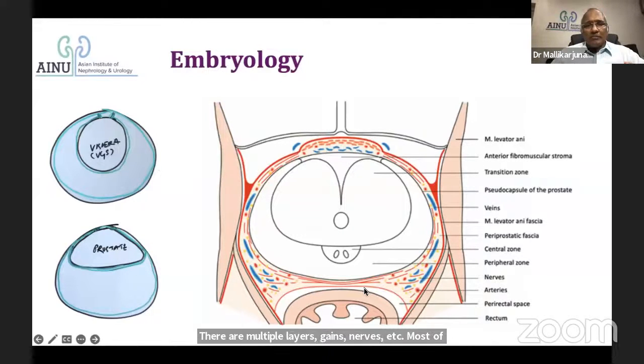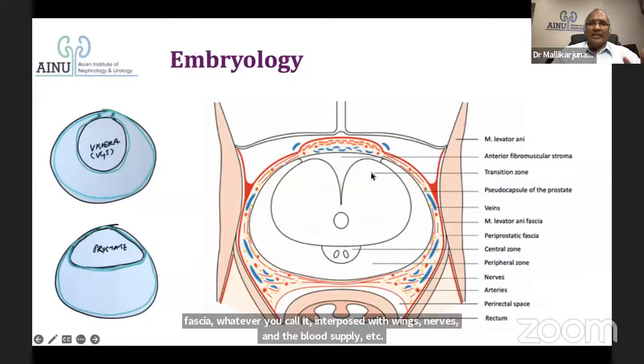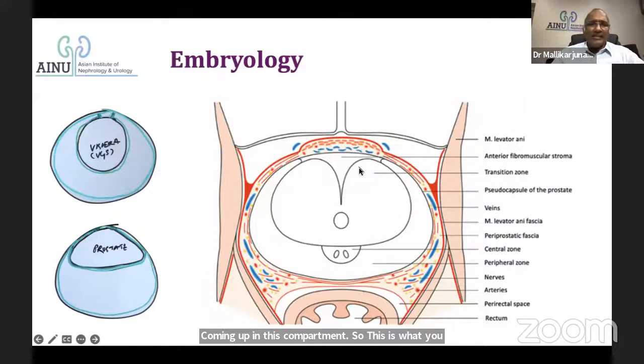Most of the structures in the abdomen have a blood supply from the posterior. The aorta and everything will be posterior. So when they supply into the pelvis, they come from the posterior lateral surface. So most of the time, the blood vessels, etc., go in this direction at the posterior lateral surface of the prostate. So we have an outer covering, we have a prostate lying inside, and we have a compartment with multiple layers of smooth muscle or fascia, whatever you call it, interposed with veins, nerves, and the blood supply, etc., coming up in this compartment. So this is what you should understand about the fascia. Let us come into the detailing later.